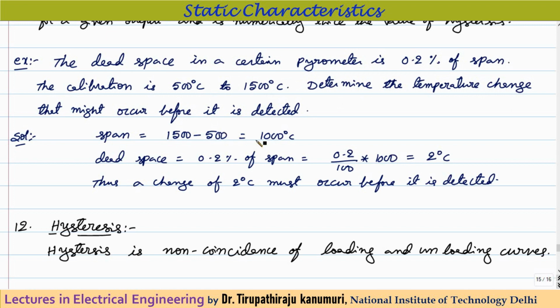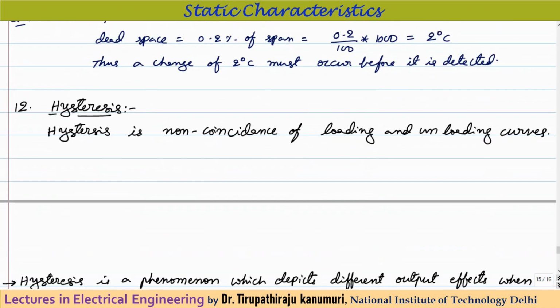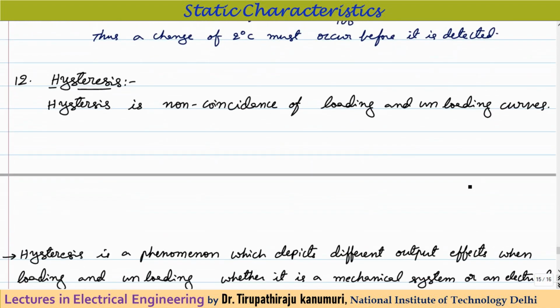So 1500 minus 500, the span is 1000 degrees centigrade. Dead space will be equal to 0.2 percent of the span, so 0.2 divided by 100 to convert to the normal value, multiplied by span, which is 1000. So it will be 2 degrees centigrade. That means a change of 2 degrees centigrade must occur before it can be detected. Only if this much change is there can it detect, when you are starting from 0.